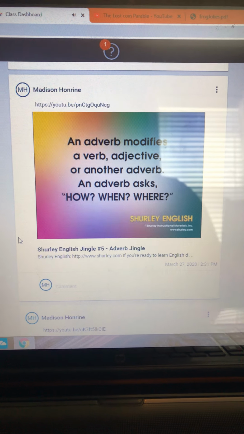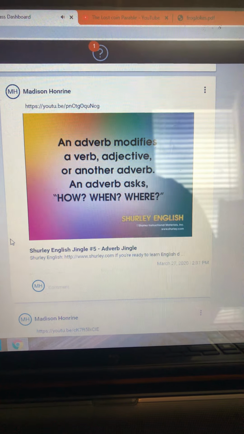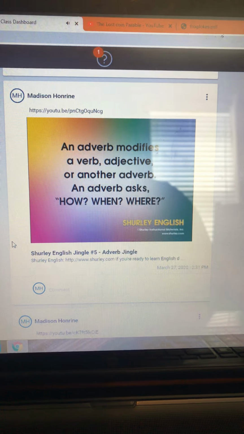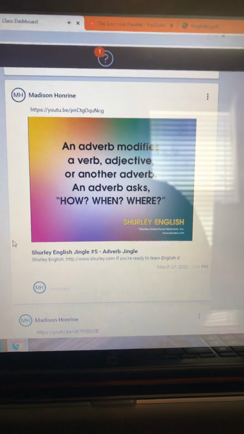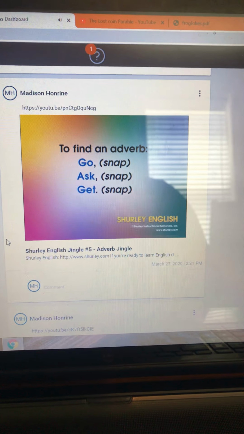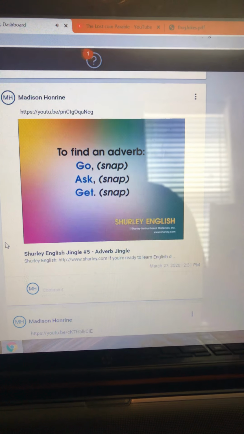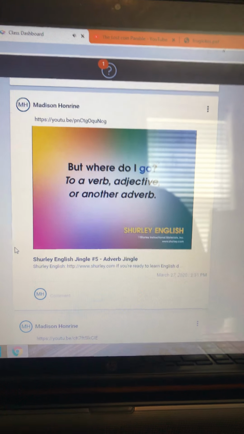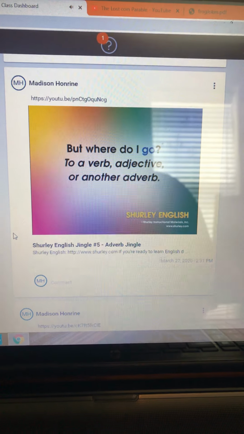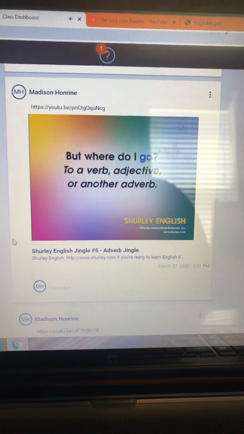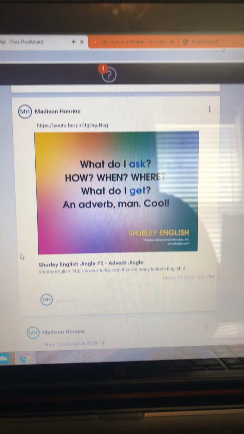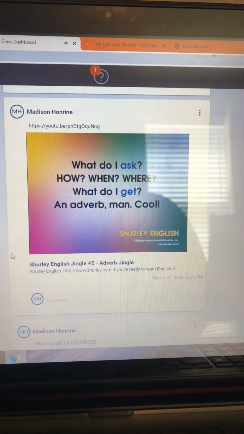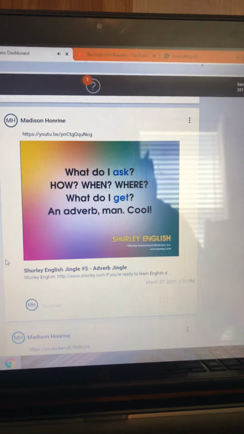An adverb modifies a verb. Adjective or another adverb. An adverb asks how, when, where. To find an adverb, go, ask, get. Where do I go? To a verb, adjective or another adverb. What do I ask? How, when, where. What do I get? An adverb, man.